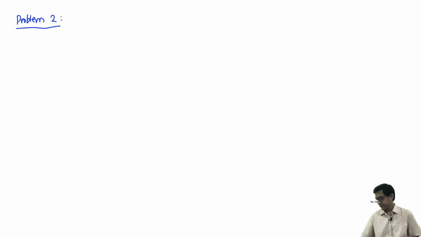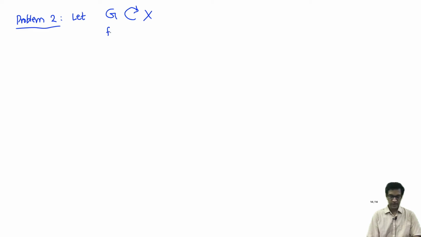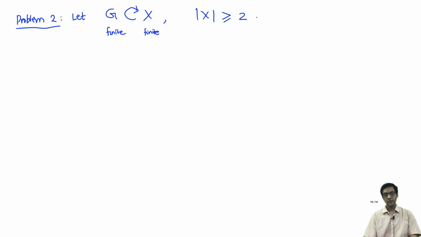Which is the following. It says, suppose I have an action of a finite group on a set. So let G act on X. Everything is finite here: G is finite, X is finite, and suppose X has cardinality at least 2. It's not a singleton, it's got at least 2 elements.